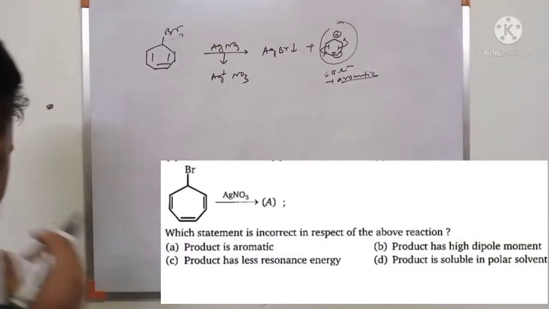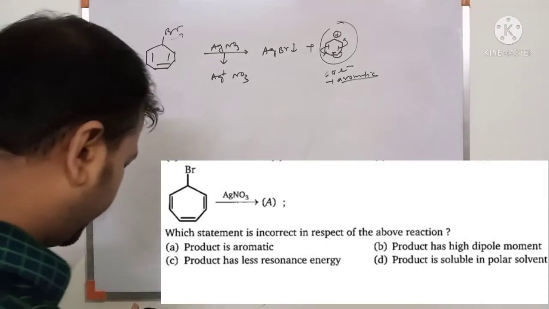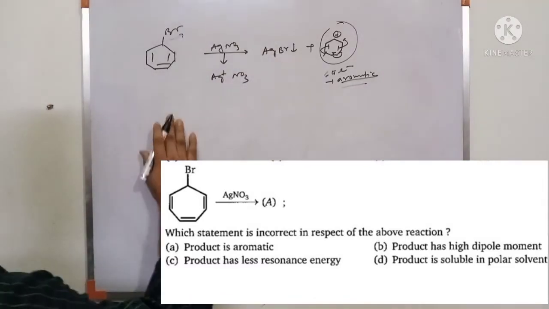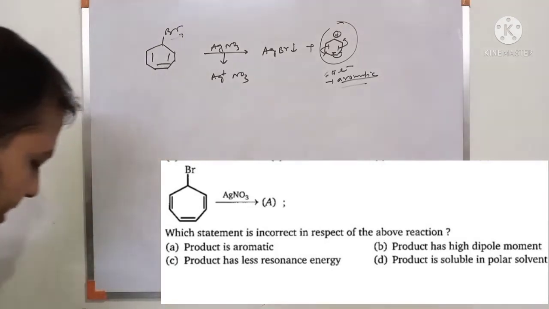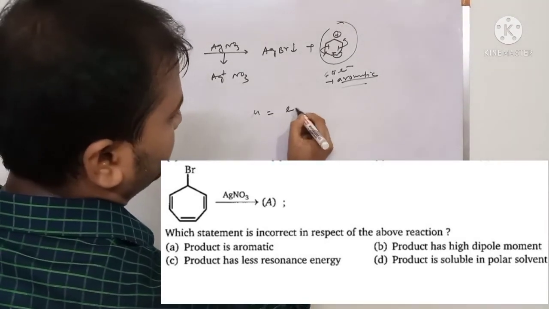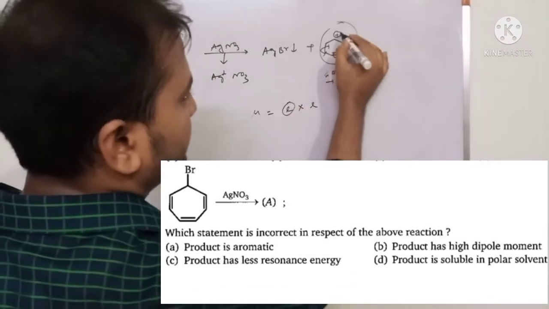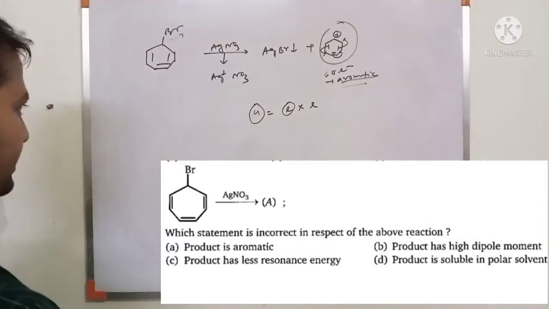Now which statement is incorrect with respect to the above reaction? First, the product is aromatic, so option A is right. Option B, the product has a high dipole moment. We know dipole moment equals charge into distance, charge into length. The charge increases, this is positive charge separation increase, so dipole moment increases, so option B is right.